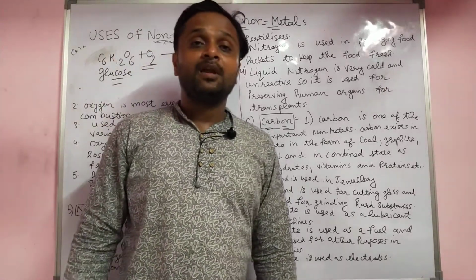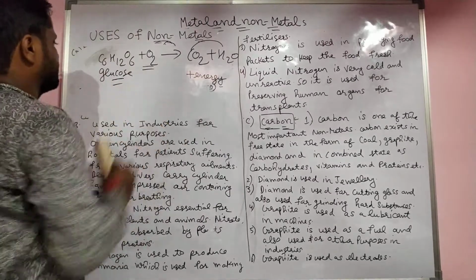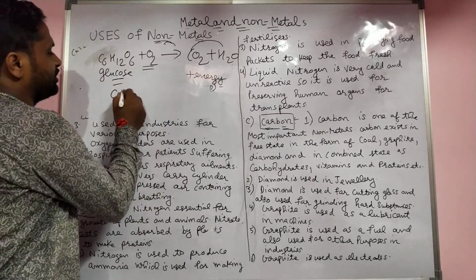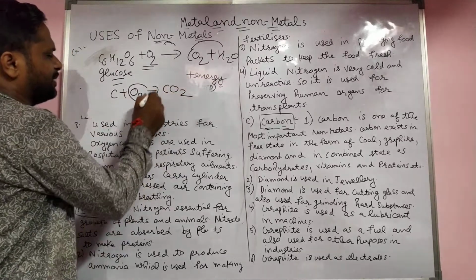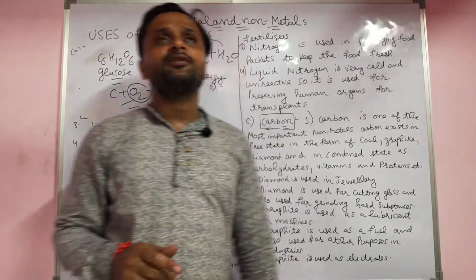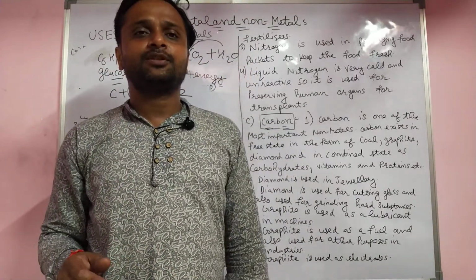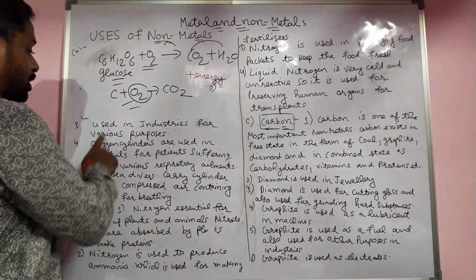Already told, any combustion always happens in the presence of oxygen, like C plus O2 gives CO2.